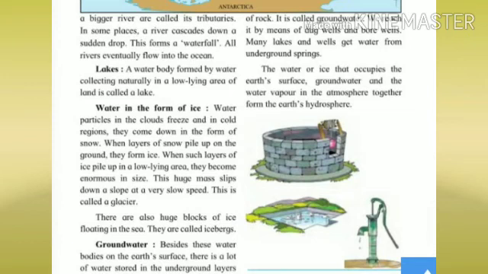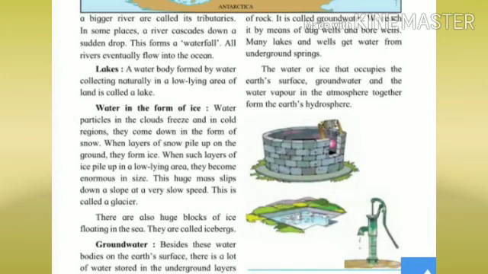Now let's learn about the water in the form of ice. Water particles in the clouds freeze, and in cold regions they come down in the form of snow. वाटर के जो पार्टिकल्स होते हैं वो बादल बन जाते हैं आसमान में, फ्रीज हो जाते हैं. लेकिन जहाँ पे कोल्ड रीजन्स हैं वहाँ पे स्नोफॉल होते हैं.